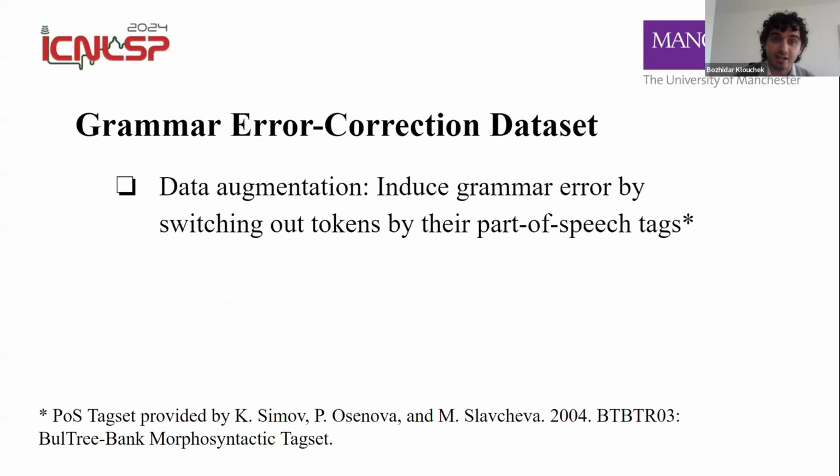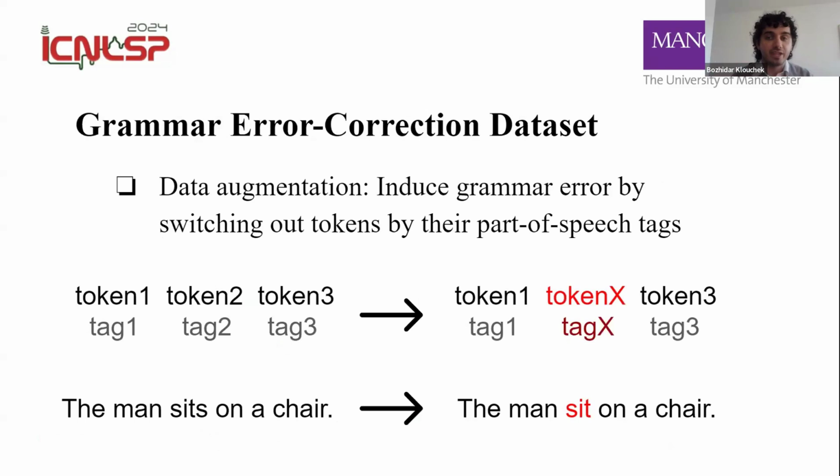In terms of the grammar error dataset, which is arguably a bit more interesting, it focuses on the sentence level as opposed to the token level. So instead of trying to change the syntax of tokens, it attempts to recognize grammatical structures and switch out tokens by their part of speech tags. Now, what does that mean? If, for example, you have a source sequence of tokens, they would first be tagged. So each token will have its own tag.